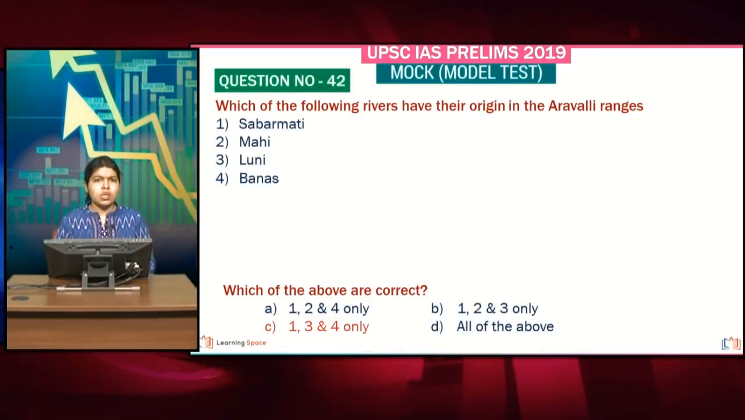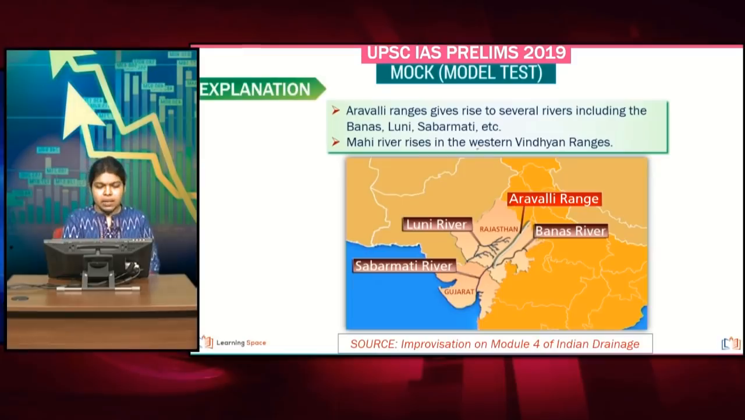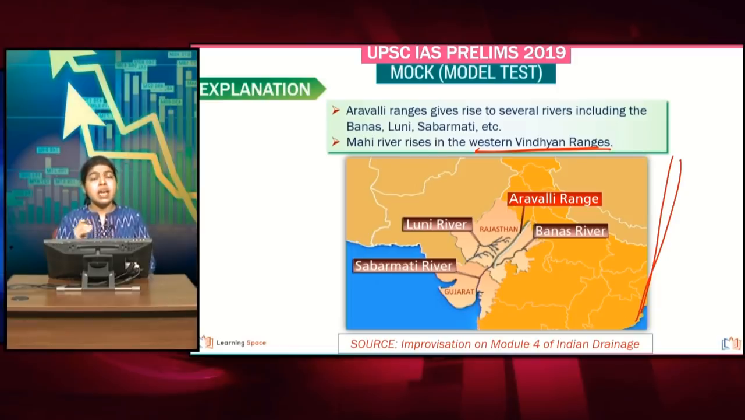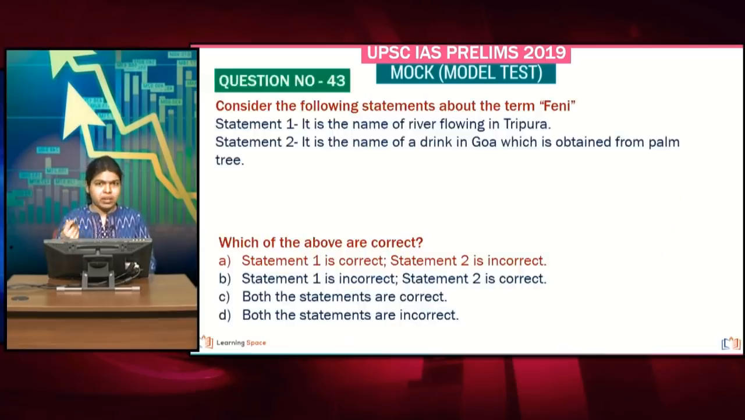And the next question talks about the source of rivers in certain ranges. So we are talking about the Aravalli ranges. Here, except for the Mahi river, everything else actually rises from the Aravallis. The Mahi river rises in the western Vindhyan ranges, and this is a map which shows the rise of the rivers Luni, Sabarmati and Banas in the Aravalli ranges. So this is an improvisation of one of the modules of Indian range.